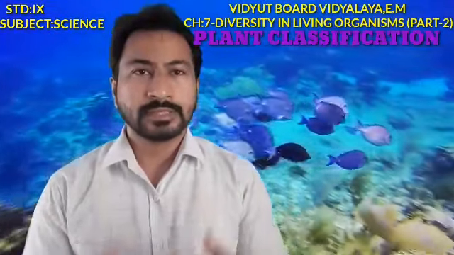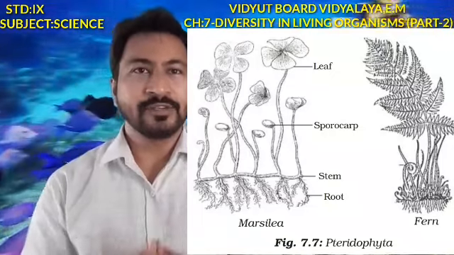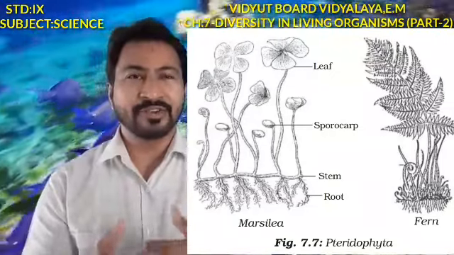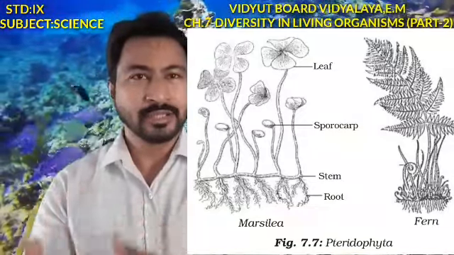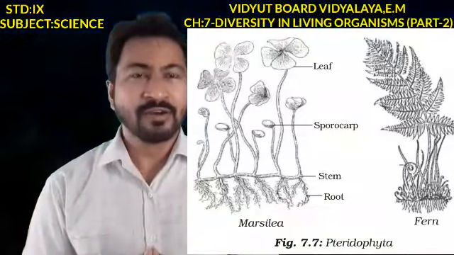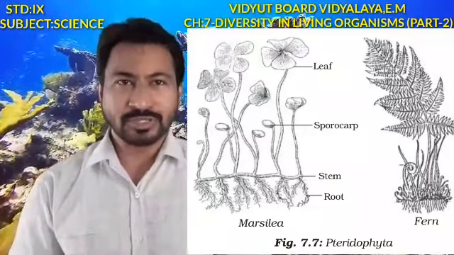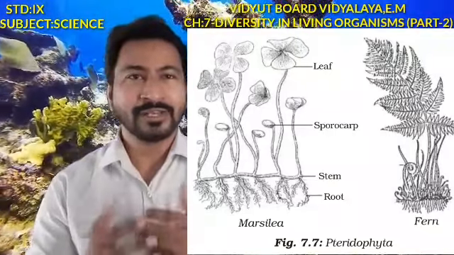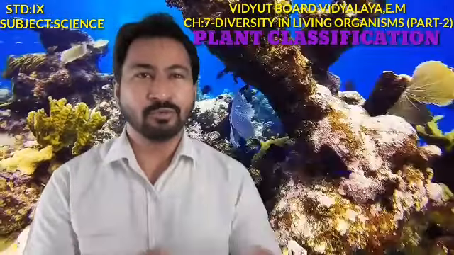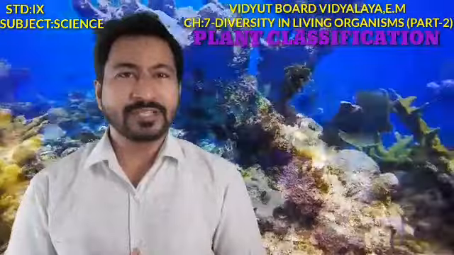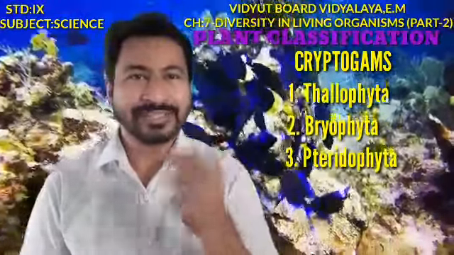The next major group is the Pteridophyta. Here we can observe complete differentiation into roots, stems and leaves. Furthermore, here we can observe the conducting tissues, that is the tissues for the transport of water and various minerals, the xylem and the phloem. Up till now we have discussed the Thallophyta, the Bryophyta and the Pteridophyta.